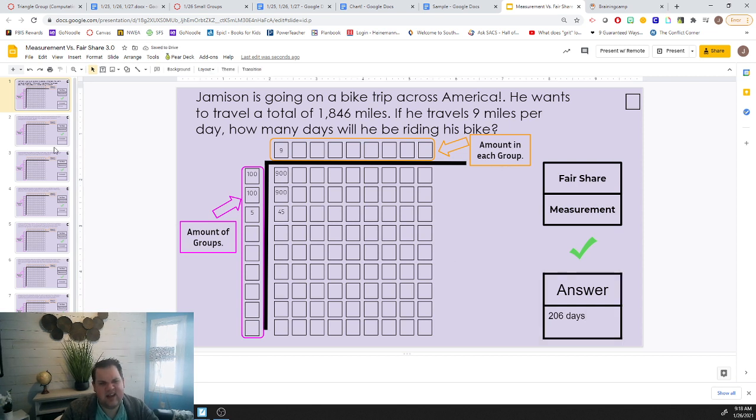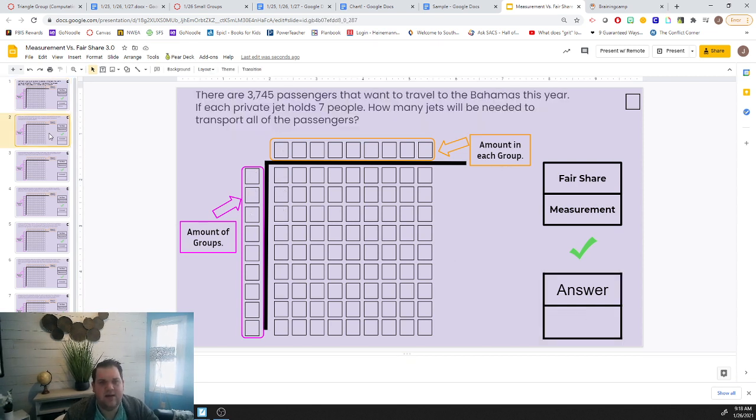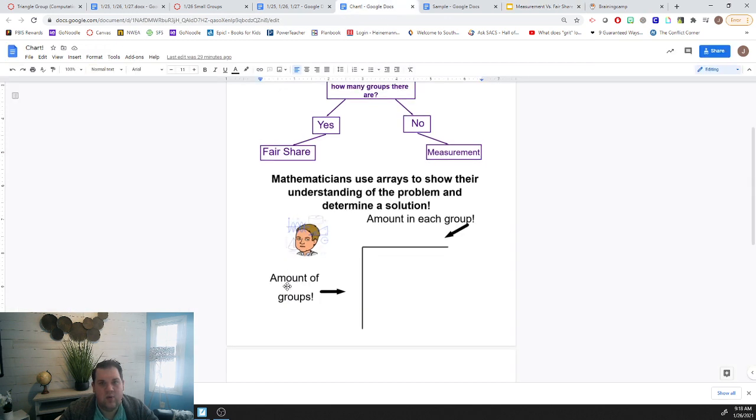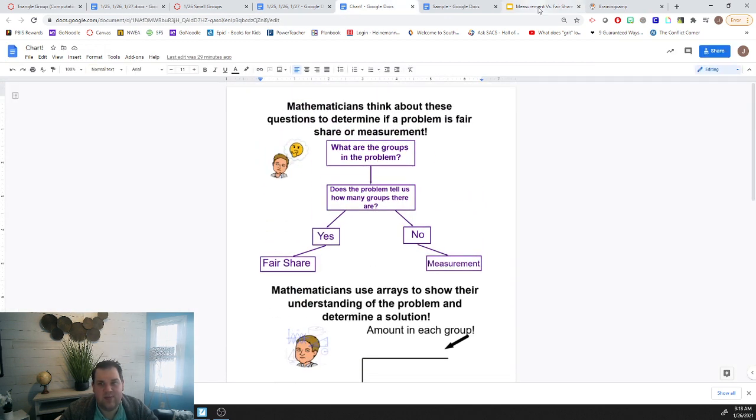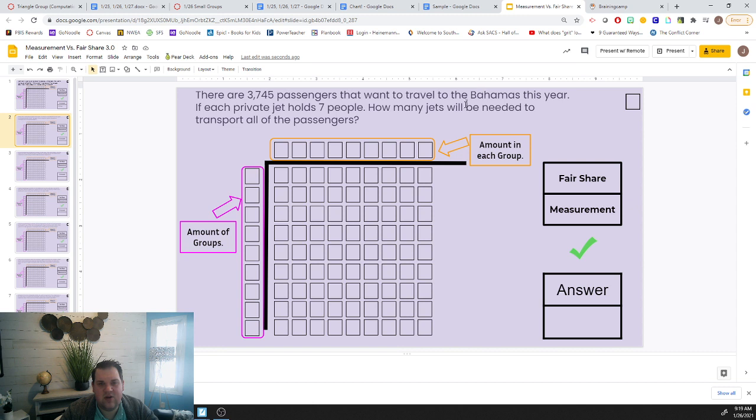Okay, here's the next problem. Let's think about this one together. There are 3,745 passengers that want to travel to the Bahamas this year. If each private jet holds 7 people, how many jets will be needed to transport all of the passengers? Let's think about this problem using the chart. What are the groups in the problem? If you said jets, you're correct. We want to know how many jets it's going to take.